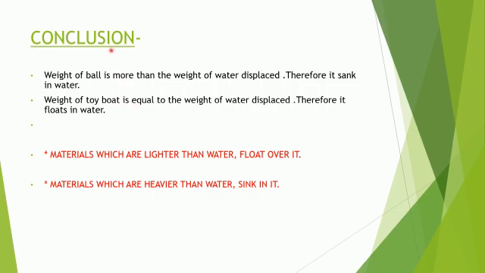So what is our conclusion? Weight of ball is more than the weight of water displaced, and therefore it sank in water. And weight of toy boat is equal to the weight of water displaced, therefore it floats in water. So materials which are lighter than water float over it, and materials which are heavier than water sink in it. So this is the second property of matter.